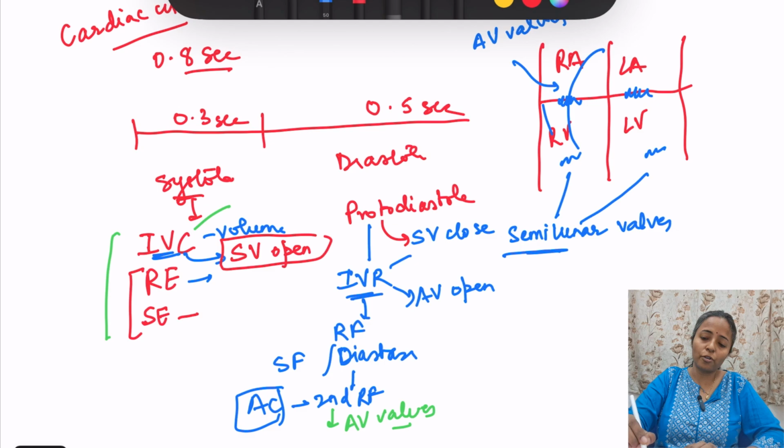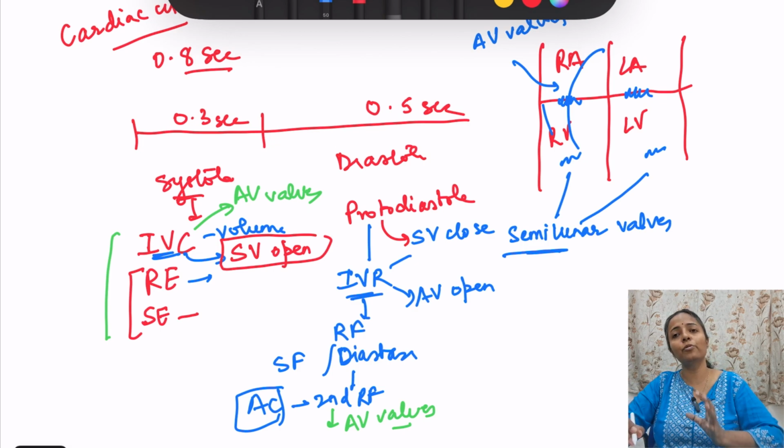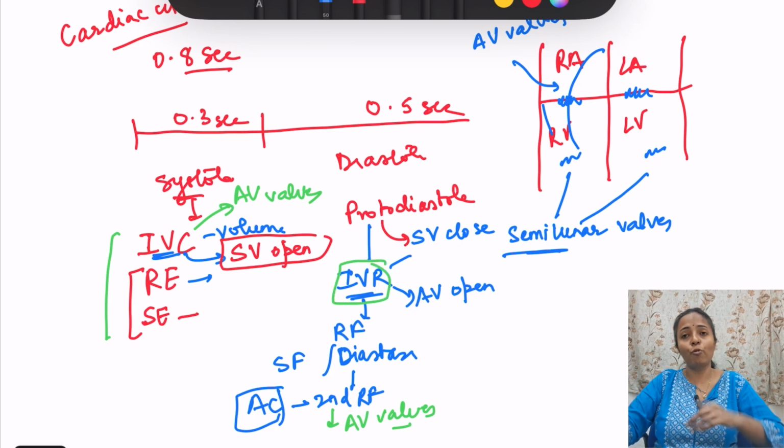So before isovolumetric contraction the AV valves close, and at the end of isovolumetric contraction the semilunar valves open. During the phase all the valves are closed, and that is why volume is not changing. For isovolumetric relaxation, before it the semilunar valves close, and the AV valves open at the end. So you have to remember when the valves are opening and closing: for isovolumetric contraction, AV valves close before it and semilunar valves open after it.